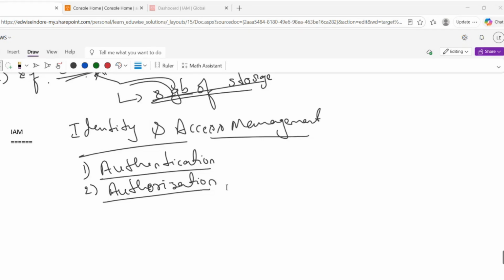Instead of storing a username and password inside the server to contact the S3 bucket, we can attach a role to that particular EC2 instance. Once we attach that role to the EC2 instance, the EC2 server will be able to read the files from the S3 bucket. I'll explain all these things in a much better way.